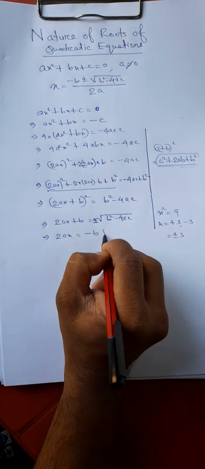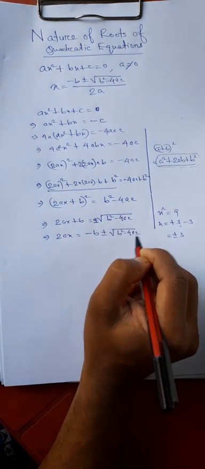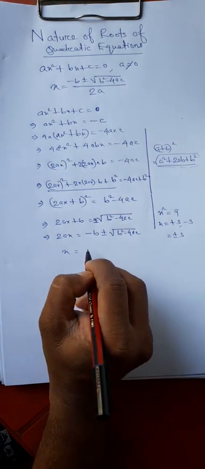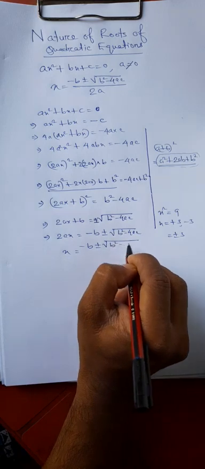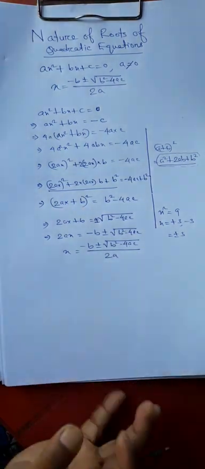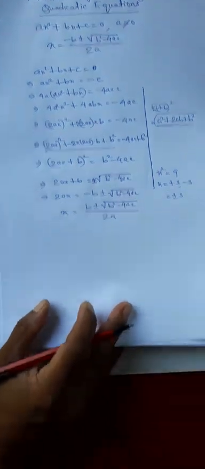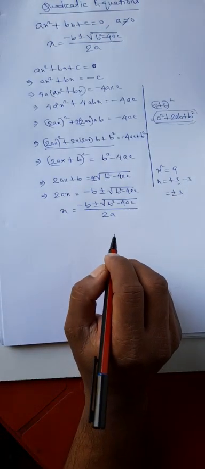Minus b plus minus square root of b² minus 4ac. So what is x? x = minus b plus minus square root of b² minus 4ac divided by twice a. This is how we derive the solution of this equation, ax² + bx + c = 0.